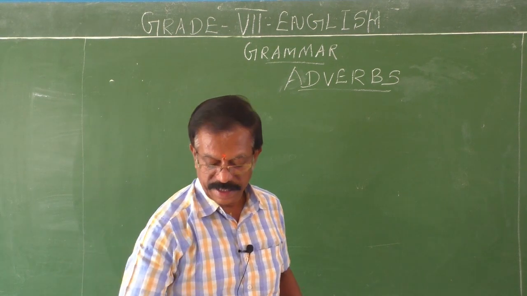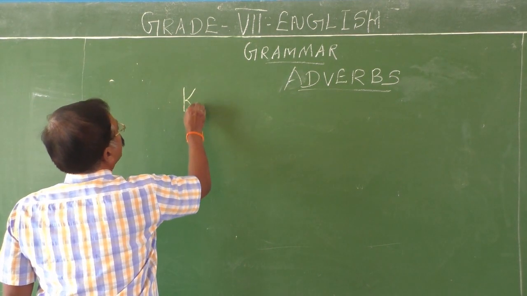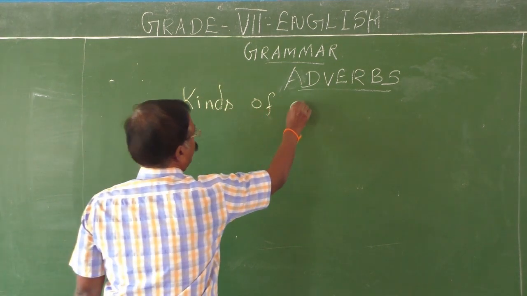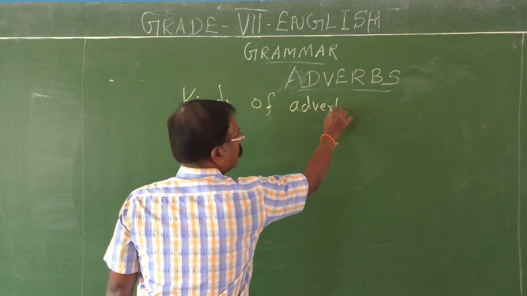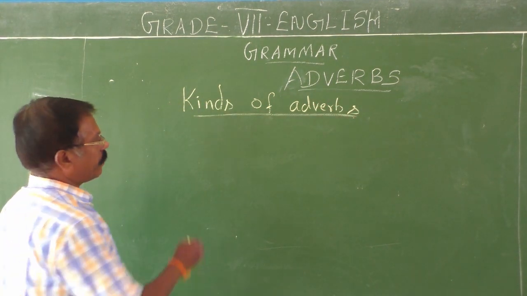First one, adverb of time. See the title, kinds of adverbs. First one, adverb of time.